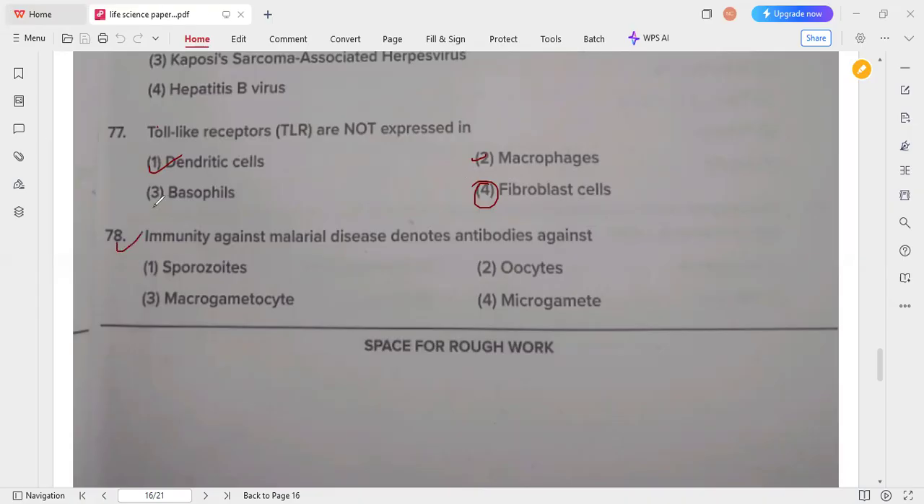So next is immunity against malarial disease denotes antibodies against sporozoites. Sporozoites is the correct answer for this question.